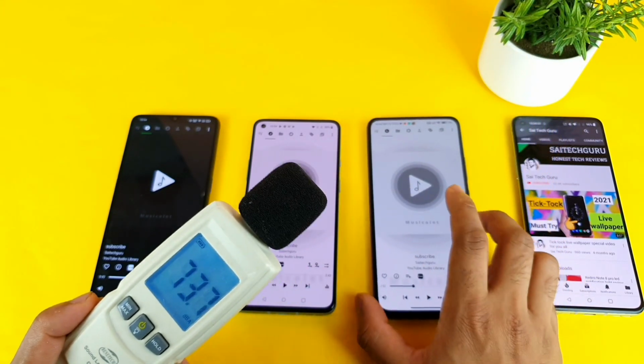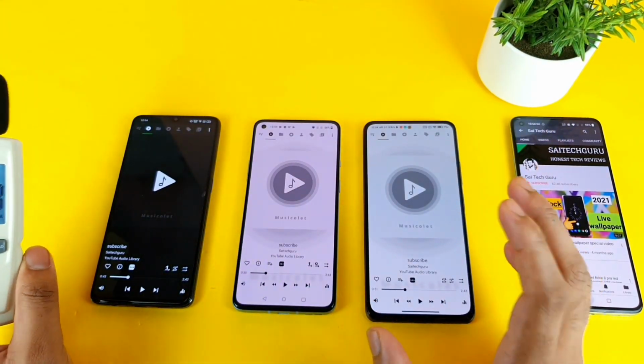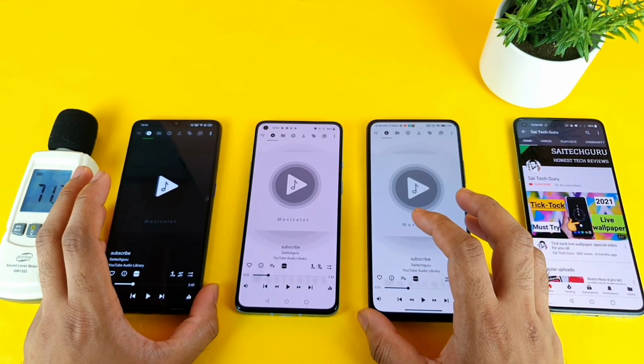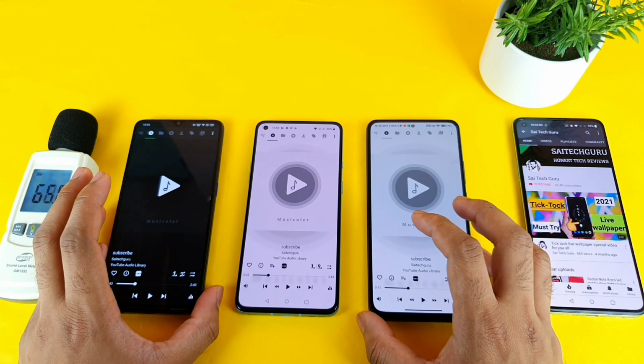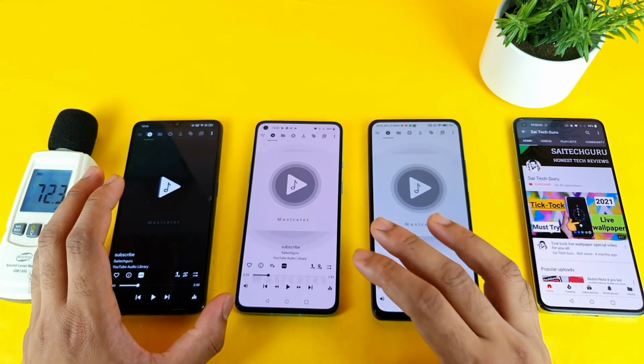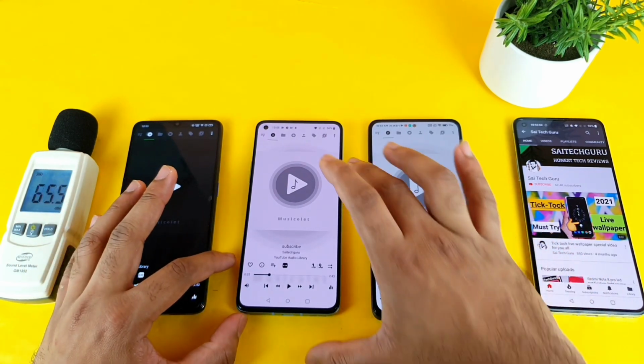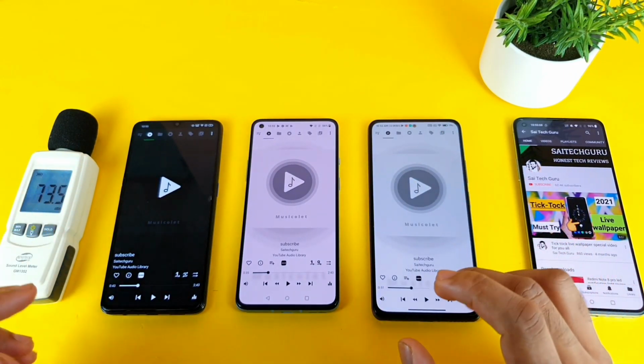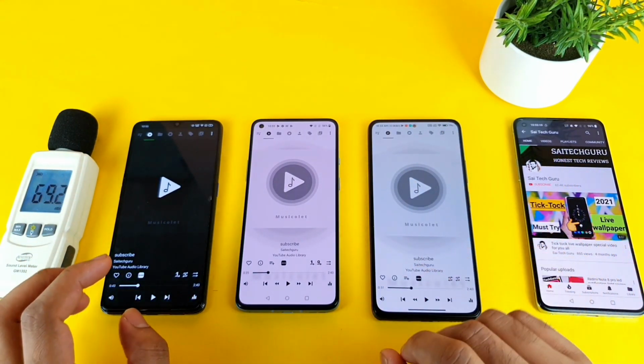As you can see friends, clearly the Mi11X, the sound output is not that loud as the other smartphones. So that is what I did notice right now in this kind of testing. So let me try to start playing the audio file one by one, so you might be able to differentiate the audio what is coming. So maybe if you can close your eyes and try to hear the volume, you will be able to understand clearly.